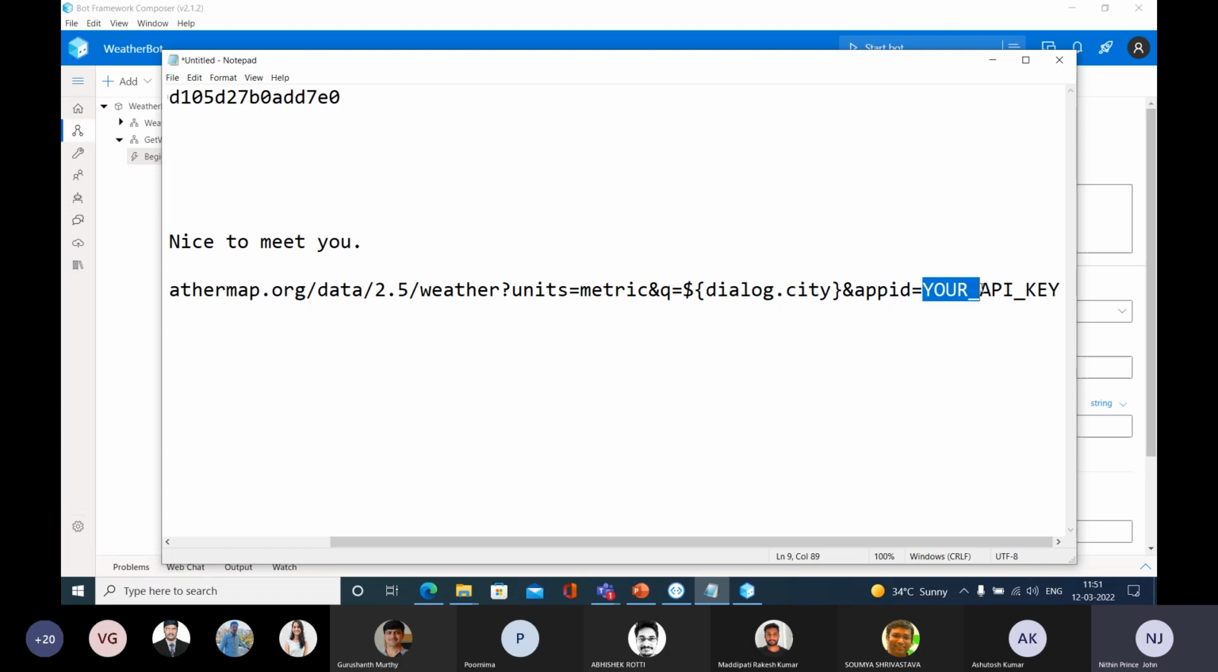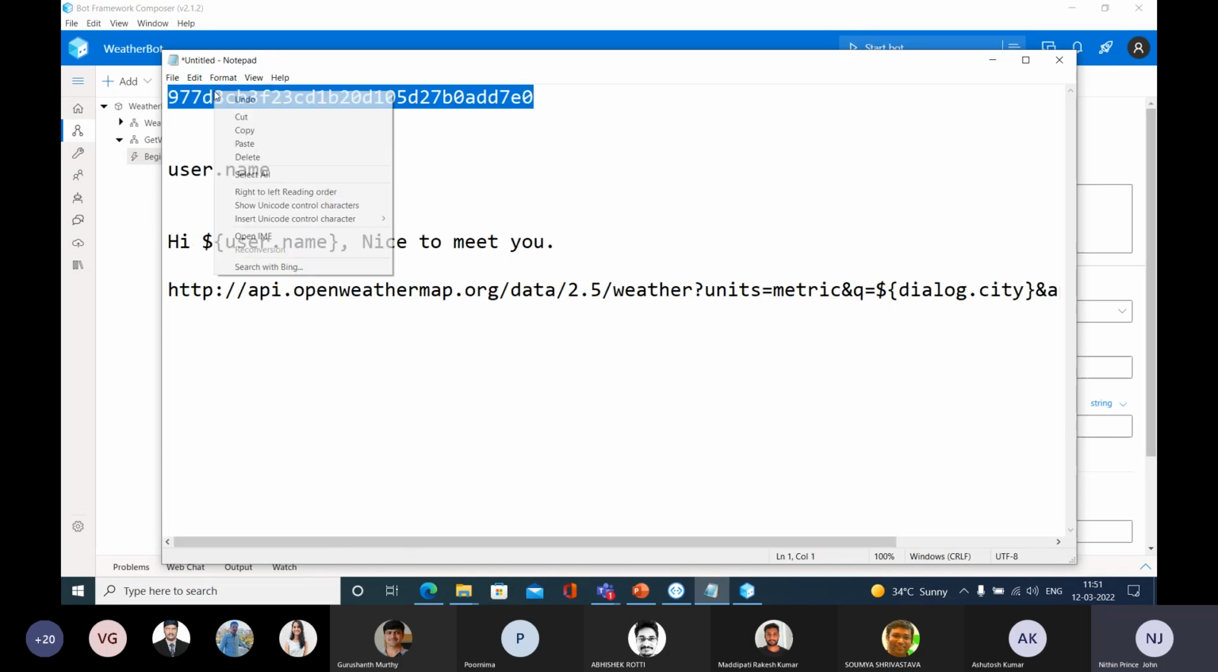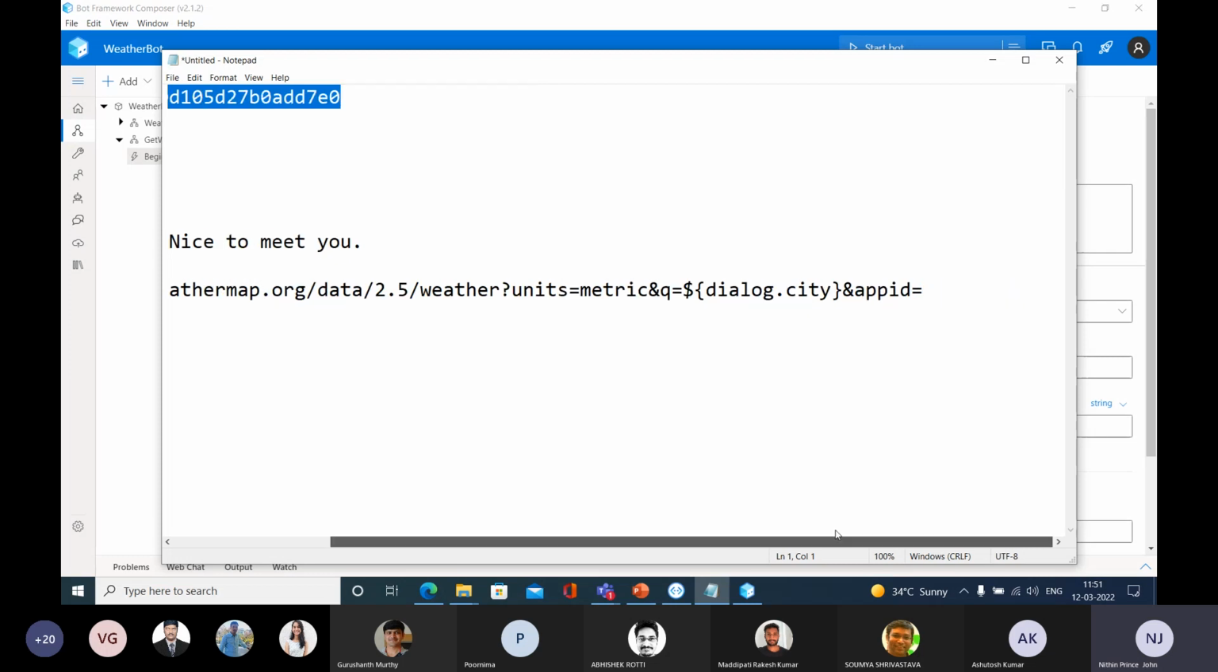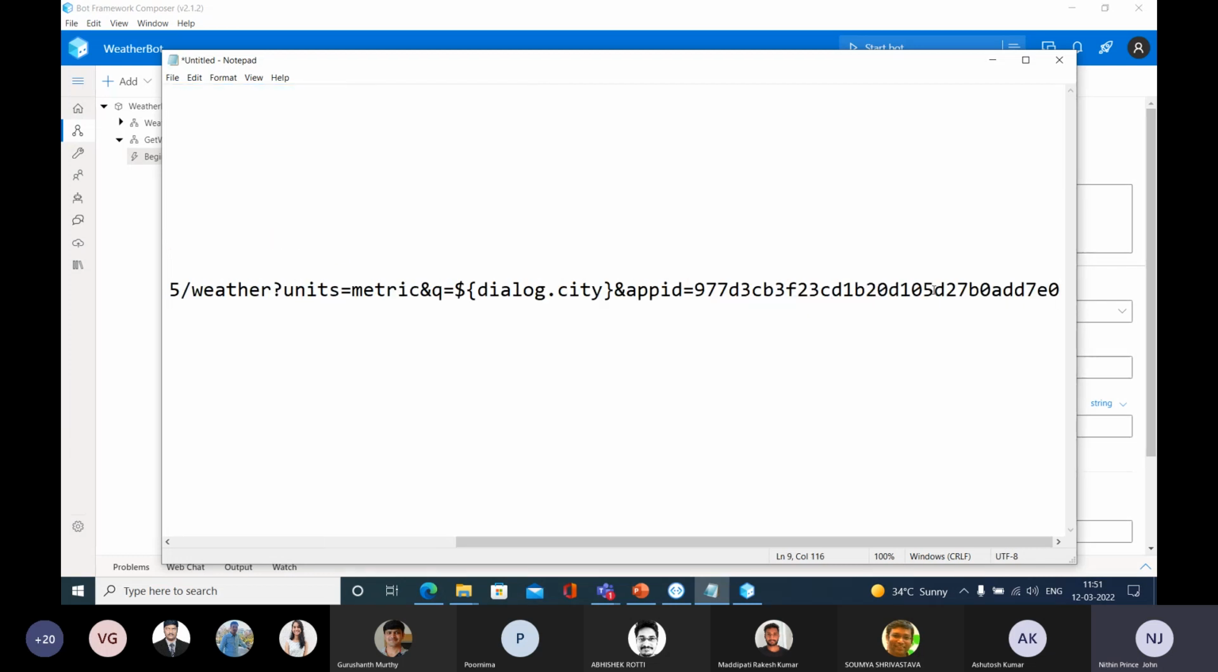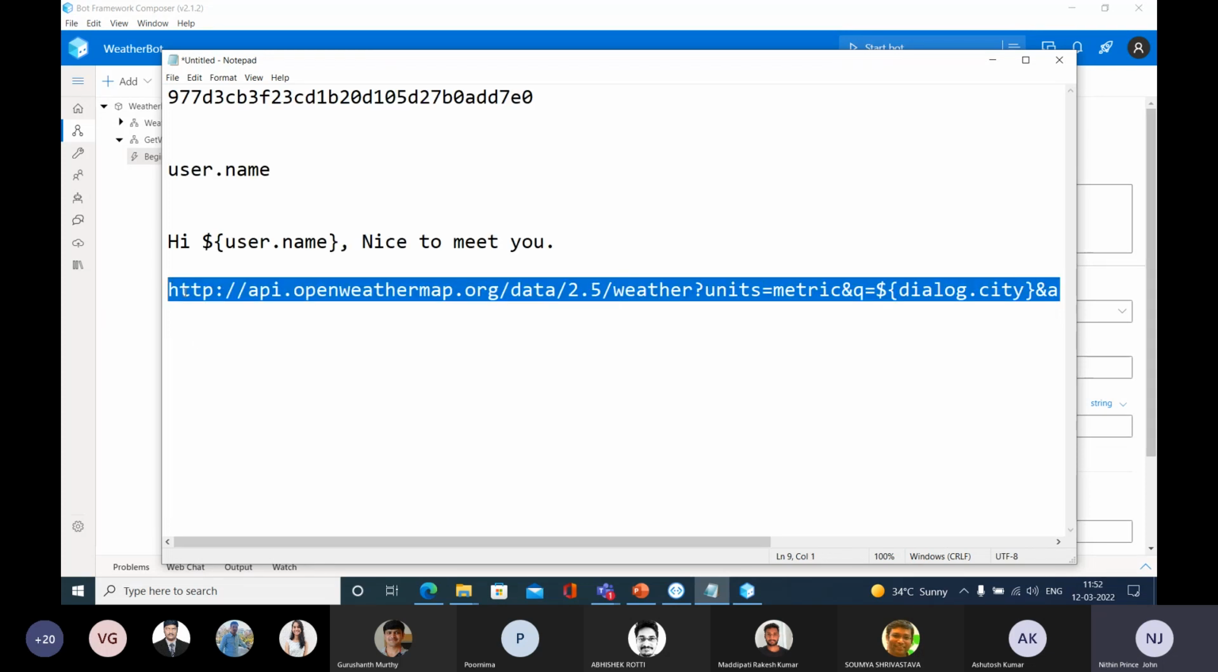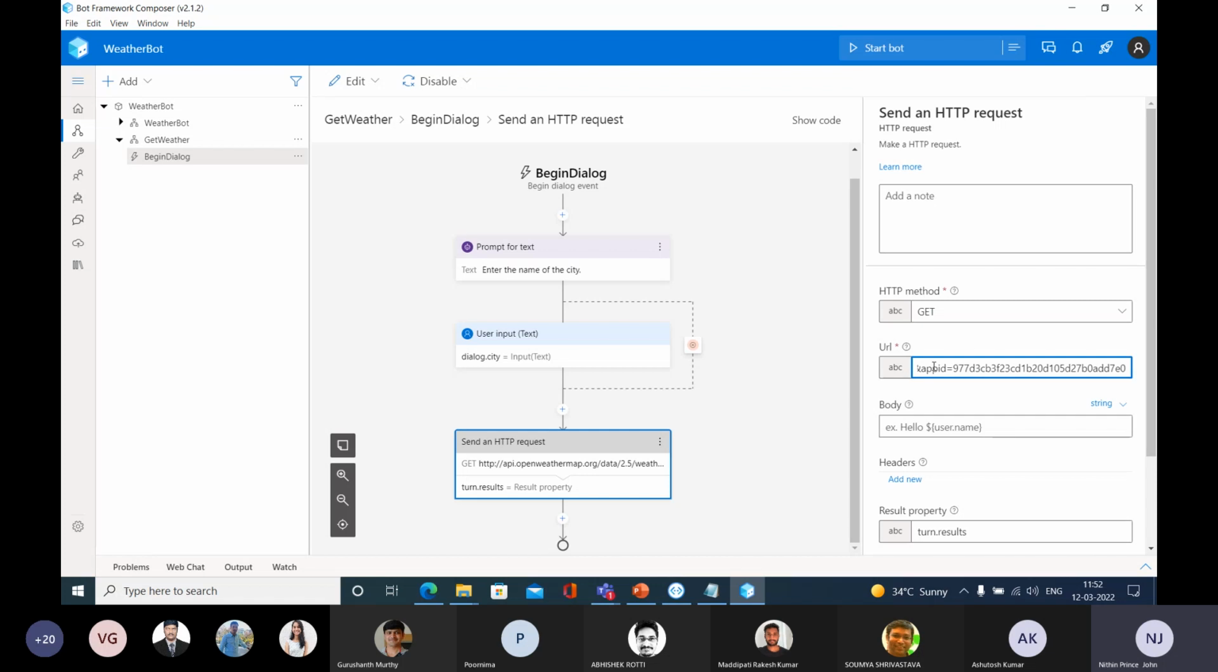And they are asking about the API key. So this is your key. What I'm going to do is delete your API key and replace it with the API key that I am having. This is my API key, right? So I'm going to copy this and paste it here. I am giving the city name and also giving the API key. If I give this, the website is going to reply with the corresponding weather information. So let me copy this one and paste that here, in the URL section. So I'm done up to that point.